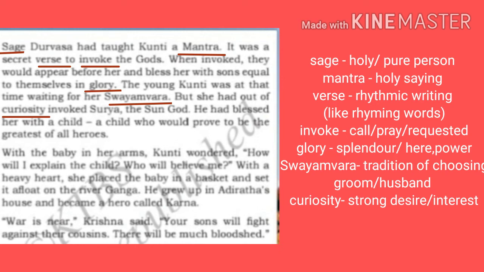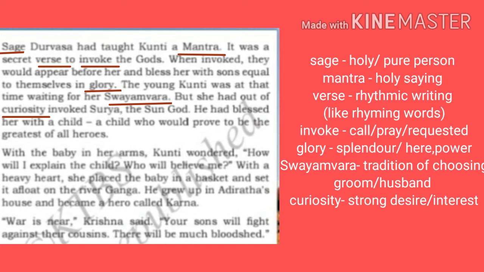When invoked, that means when requested, they would appear before her. They would come before her and bless her with sons equal to themselves in glory. Glory means splendor, power, magnificence. That means whichever gods she calls, they will appear before her and will give her a son who would be equal to the powers of the god himself.